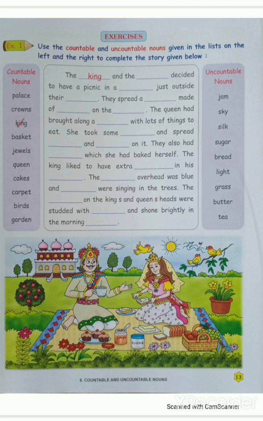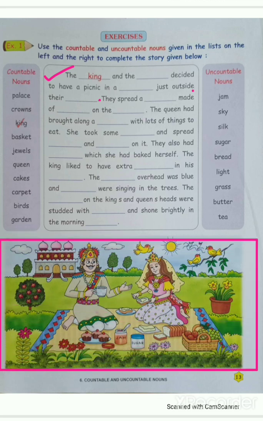Look at here, first is what is given here. The king and the dash dash decided to have a picnic in a dash just outside their dash, here is given full stop. Now here we can see the picture. With the help of this picture and the given countable and uncountable nouns, we have to complete this story.